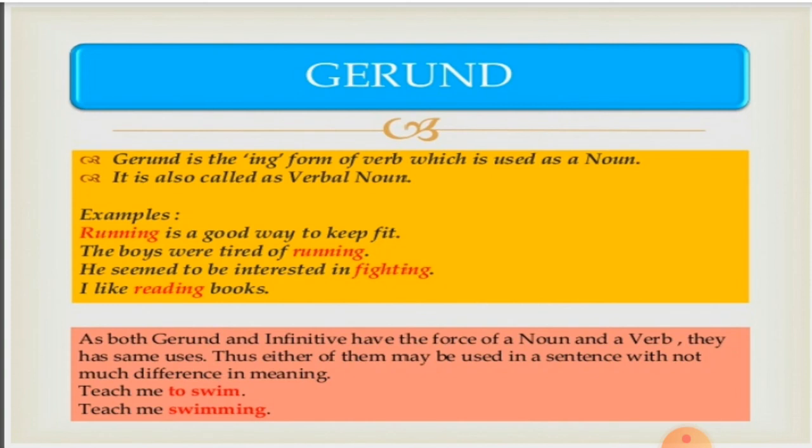Now children, let us see what is a gerund. Gerund is the ing form of a verb which is used as a noun. It is also called a verbal noun. Let us see the example, then it will be clear to you. Running is a good way to keep fit.